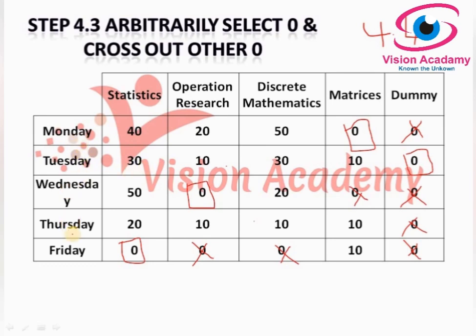Monday to Friday 5 rows are there and here 5 columns are there. And let's check how many assignments are there. 1 2 3 4. We have only 4 assignments. So which means this is not an optimal solution. So we have to move to the further solution.